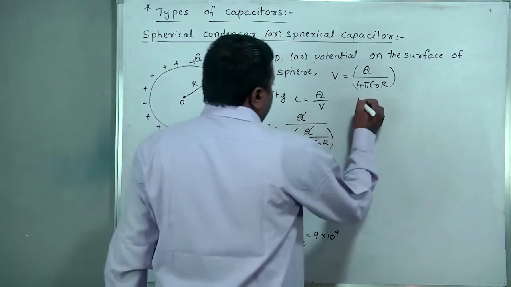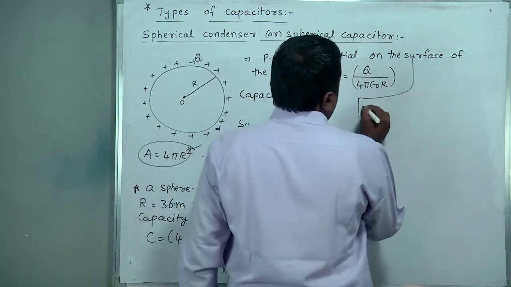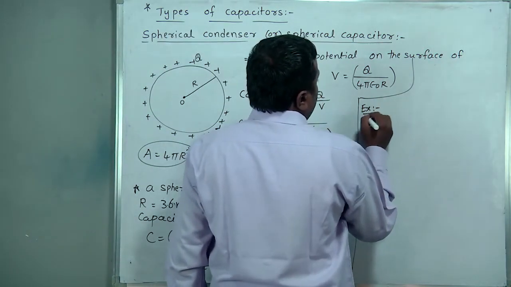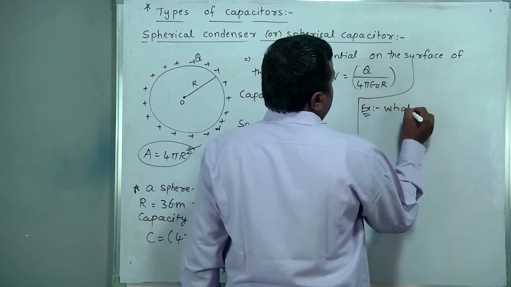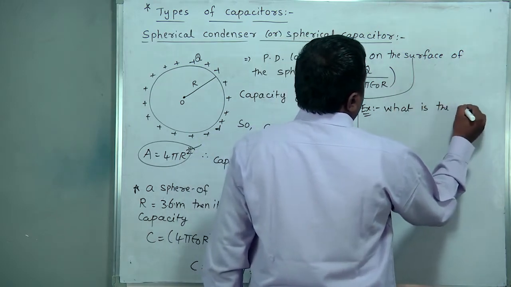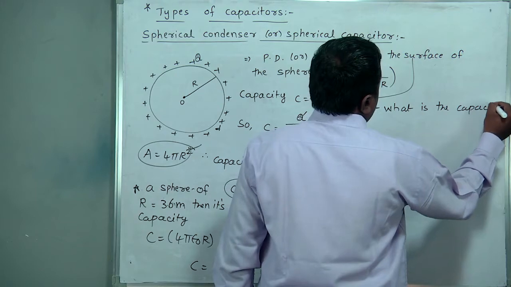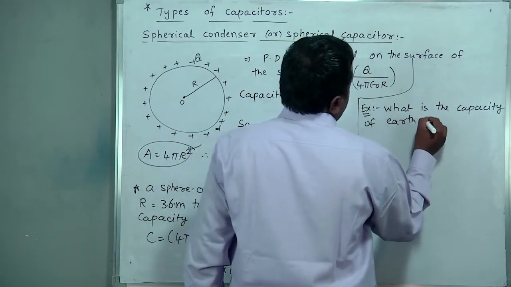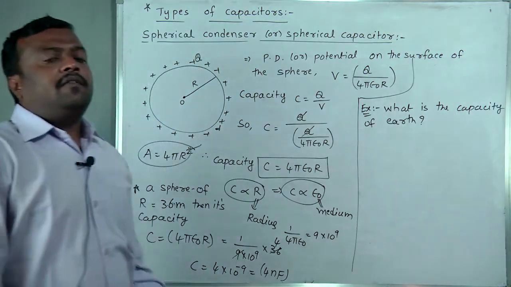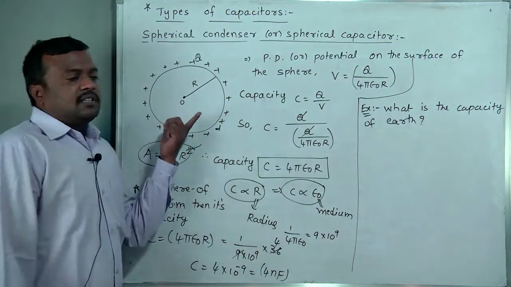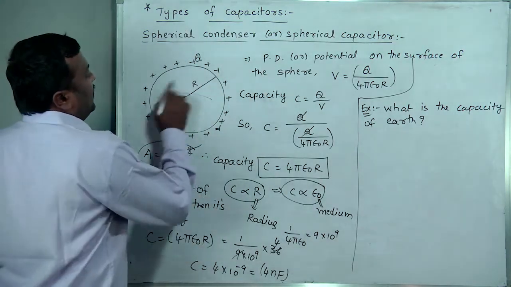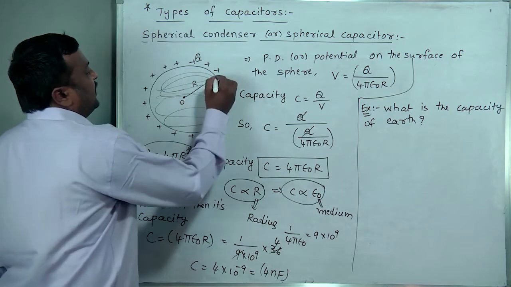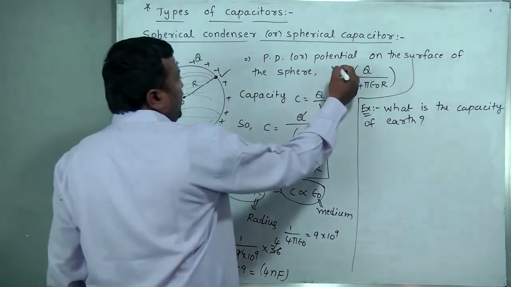And one of the basic fundamental examples: second example, what is the capacity of Earth? Earth is nothing but a solid sphere. For a solid sphere also, on the surface we have the same formula for potential.